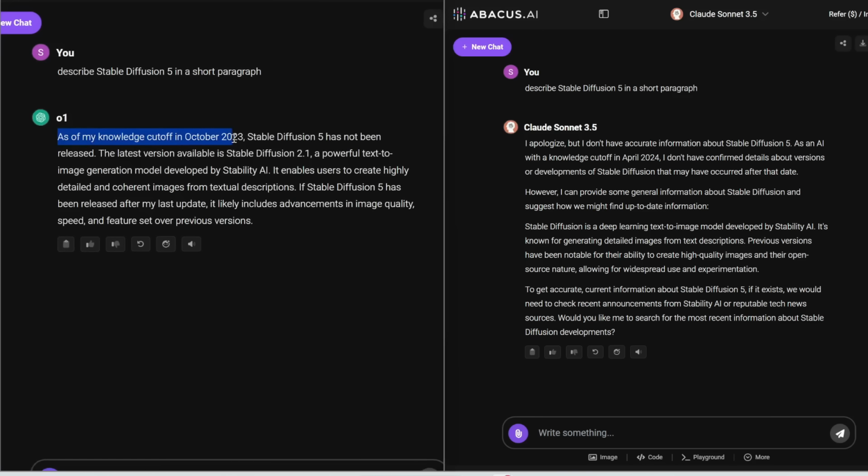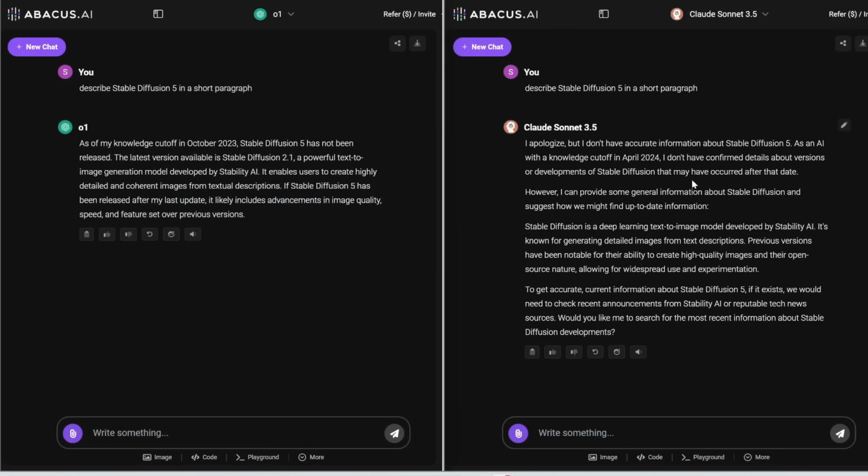As my knowledge cutoff is October 2023, Stable Diffusion 5 has not been released. If Stable Diffusion 5 has been released after my last update, it likely includes advancements in image quality, speed, and feature set over previous versions. Perfect. And then Claude 3.5 also answered this very well. I apologize, I don't have accurate information about SD5. With a knowledge cutoff in April 2024, I don't have confirmed details about versions or developments of Stable Diffusion that may have occurred after that date. So that's a pass for both of them.